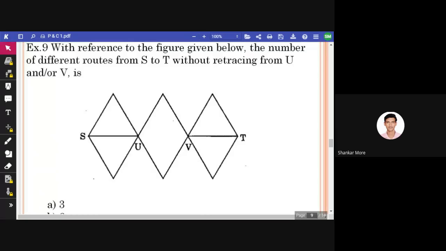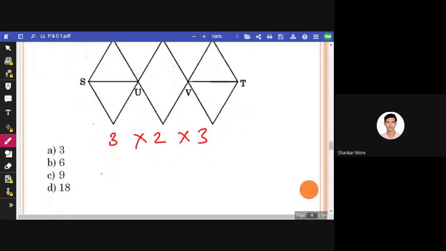Simple. Very simple. Tell me, from S to U, how many ways are there? 3 ways are there, right? From U to V, we have 2 ways. And from V to T, how many ways? 3 ways. So 3 twos are 6. 6 threes are 18. So option D is the correct option. Any confusion? Any confusion? No confusion. Fine.